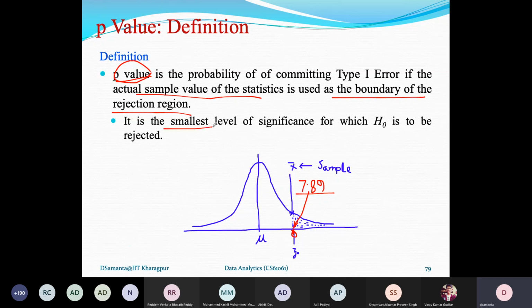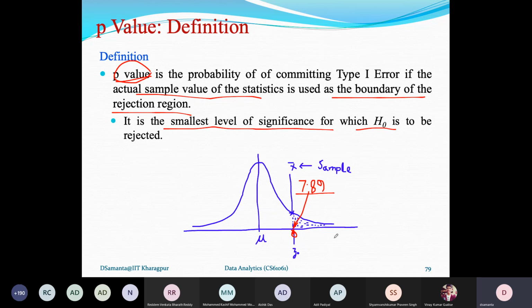And this p-value is the smallest level of significance, because if you take alpha value anything, this or this, whatever it is, it is the smallest value for which H0 is to be rejected. That means if it is more than this value, then H0 will be rejected. But it is the smallest value for which it will be rejected. Otherwise, for any other value, which is larger than this Z0, it will be accepted. So this is the concept of p-value.